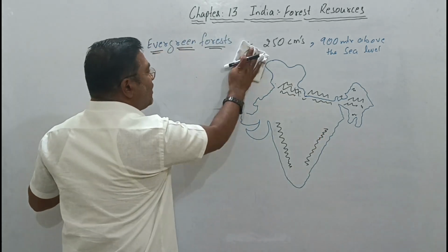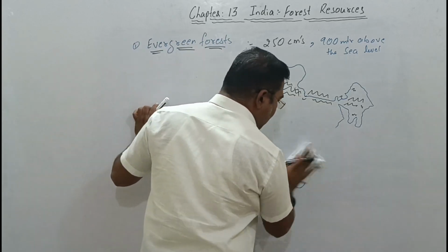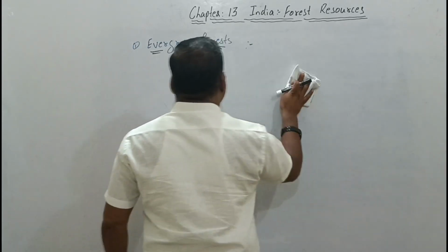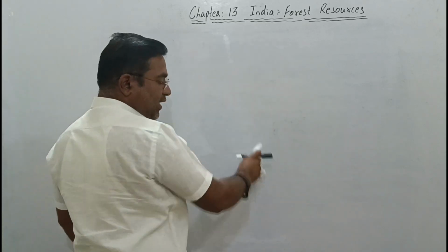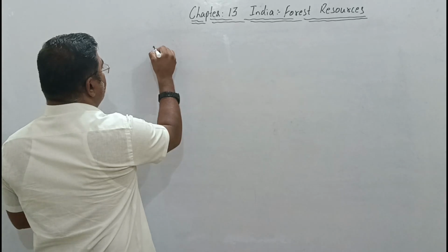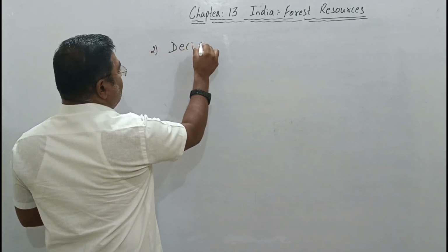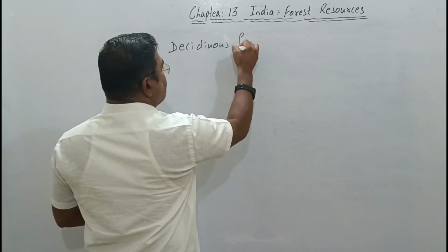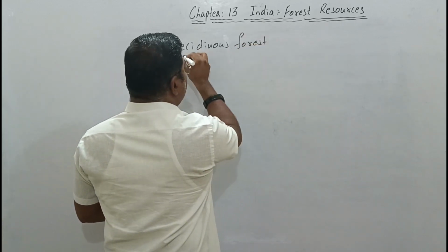Now, going to our next topic, the second type of forest is called deciduous forest.